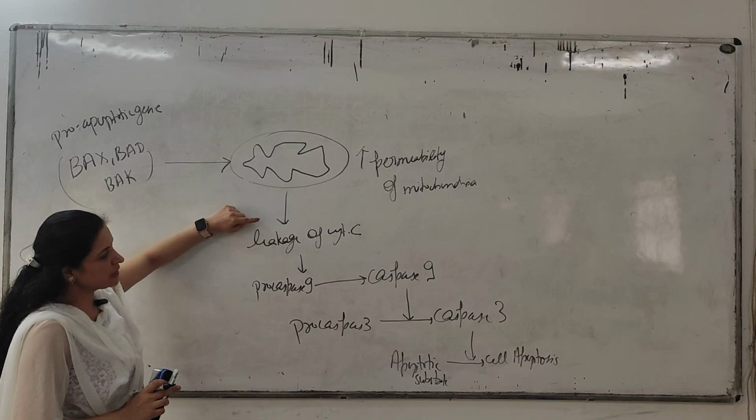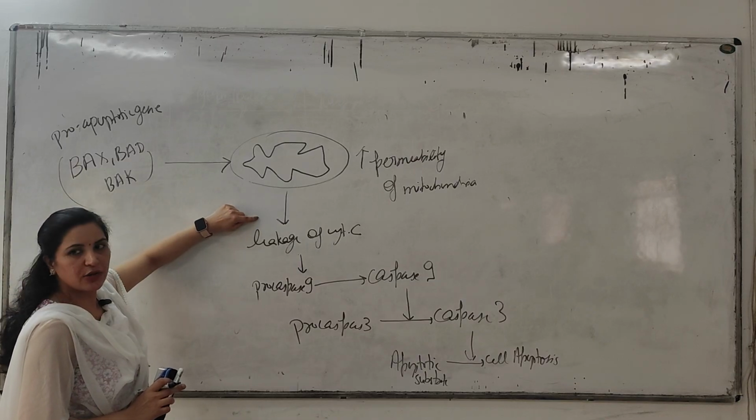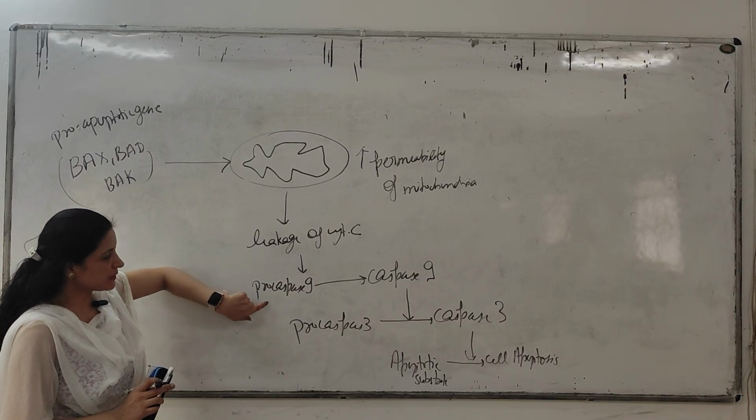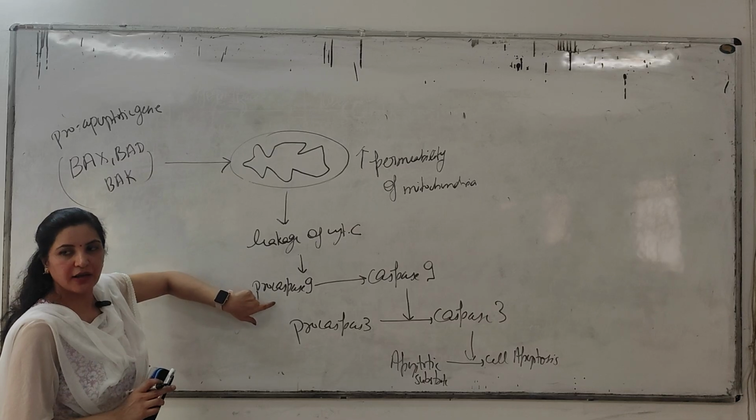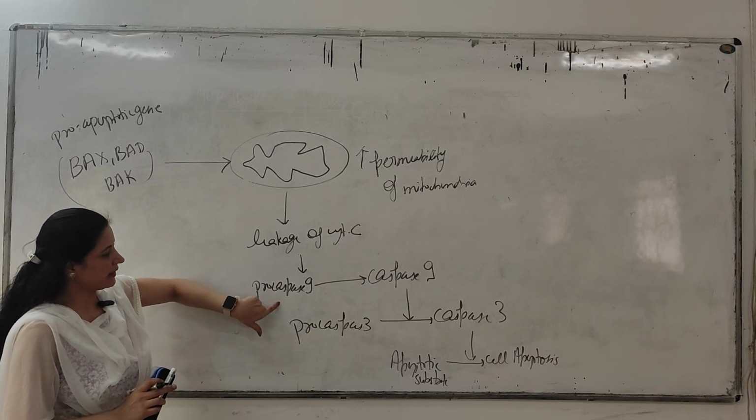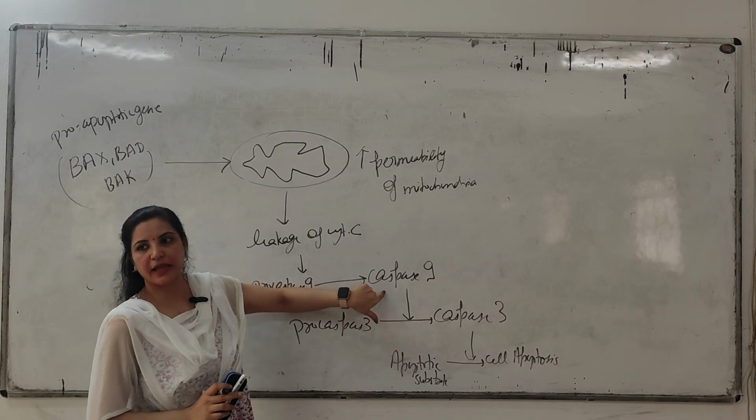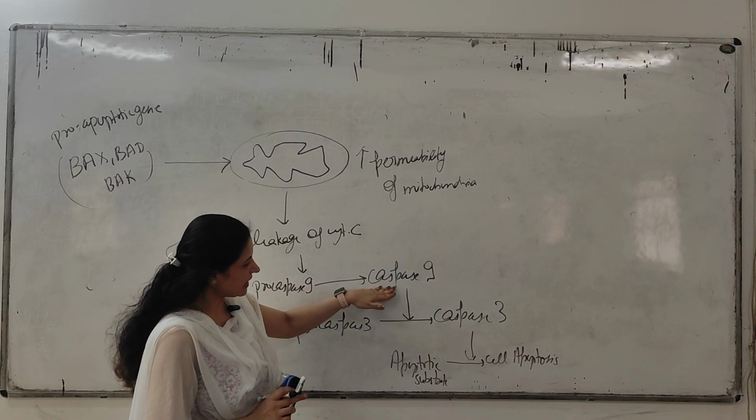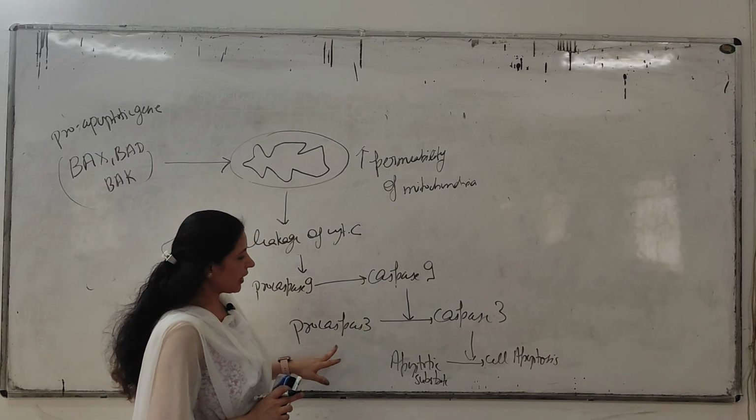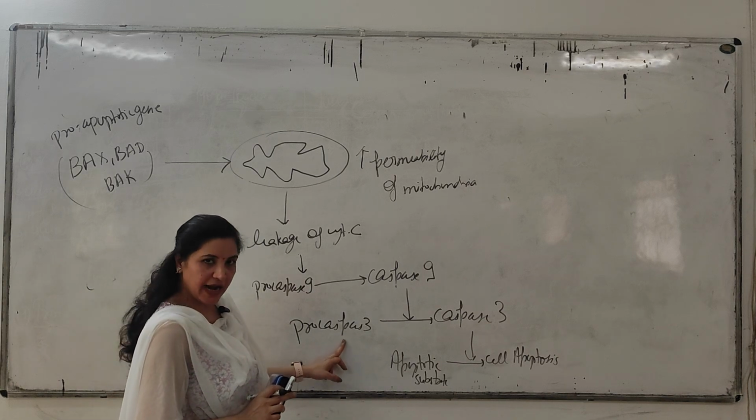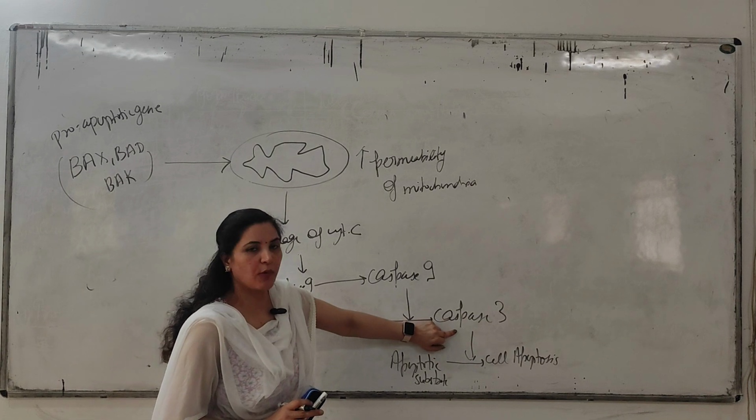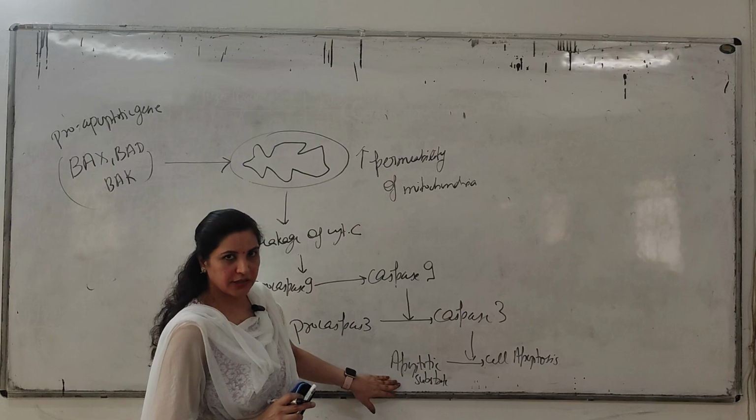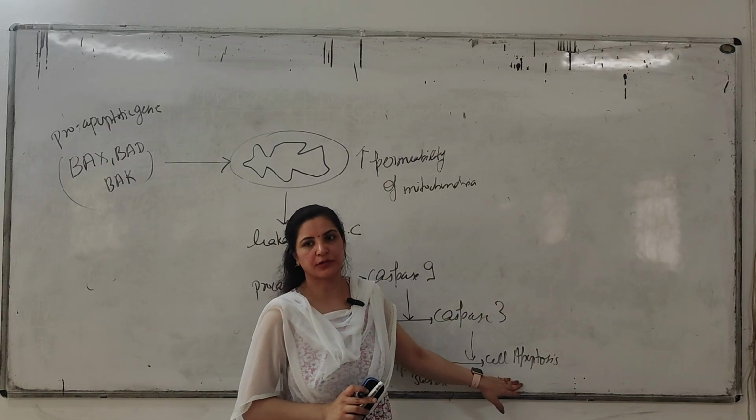So when there is a leakage of cytochrome C, then what will this cytochrome C do? It will activate this procaspase 9. Is this procaspase 9 in an active state or inactive state? Inactive, right? Then this cytochrome C will activate this procaspase 9 into caspase 9. Once this caspase 9 is activated, now what will this caspase 9 do? It will activate the procaspase 3, which is in an inactive state, to the activated form of caspase 3. And finally, this caspase 3 will act on the apoptotic substrate and it will cause apoptosis.